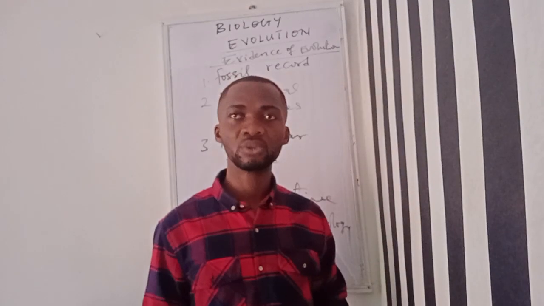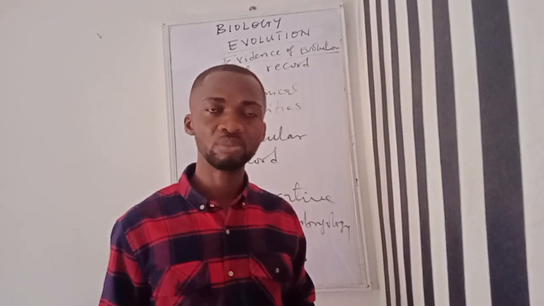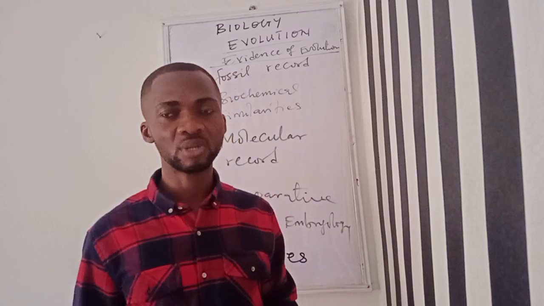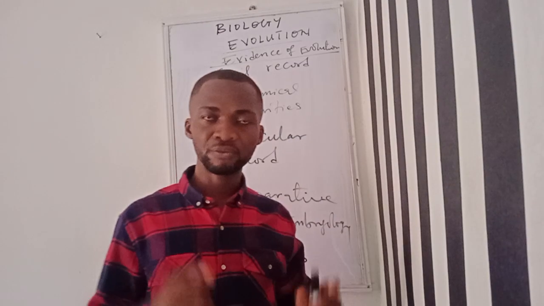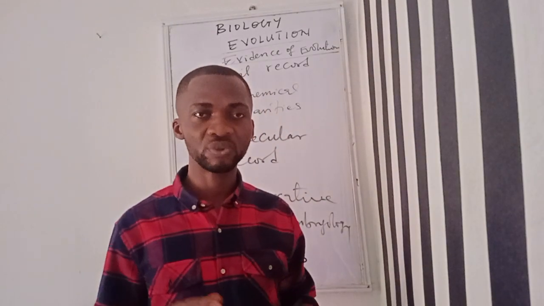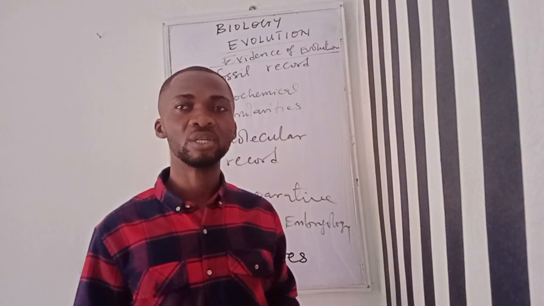In this book, The Origin of Species, Charles Darwin was able to make some deductions. We can call it the four observations of Charles Darwin with respect to evolution, and he penned it down in his book.